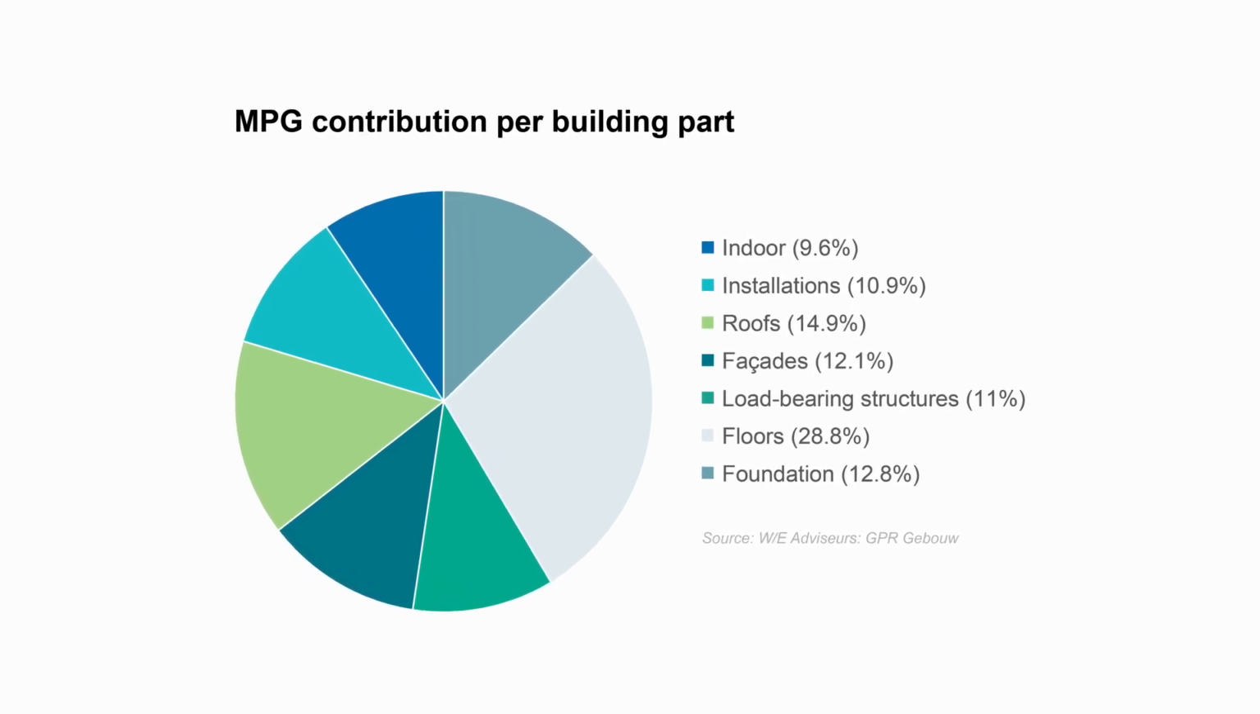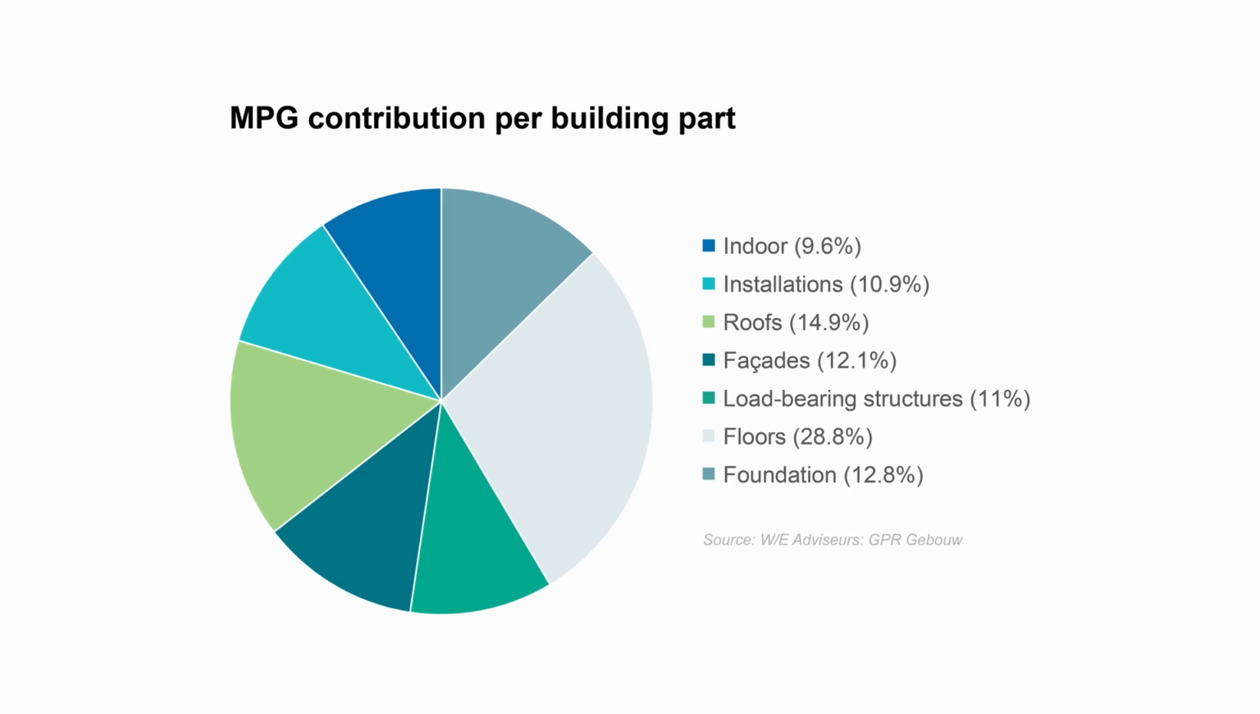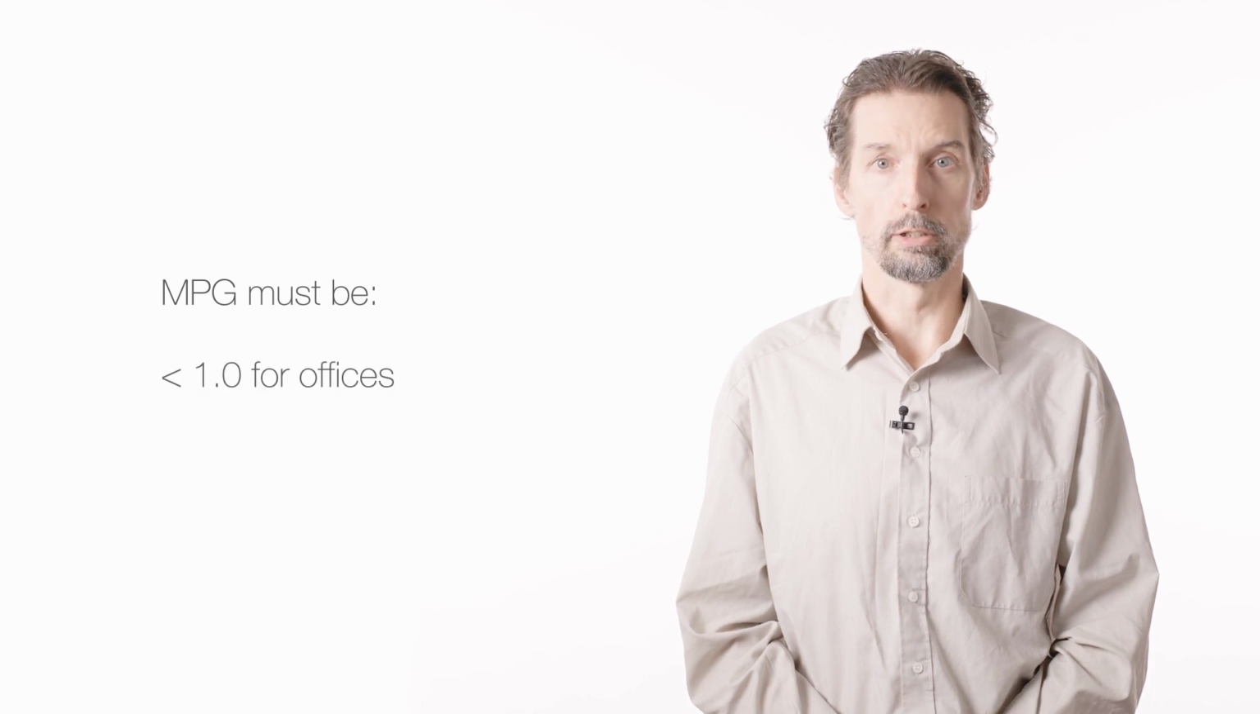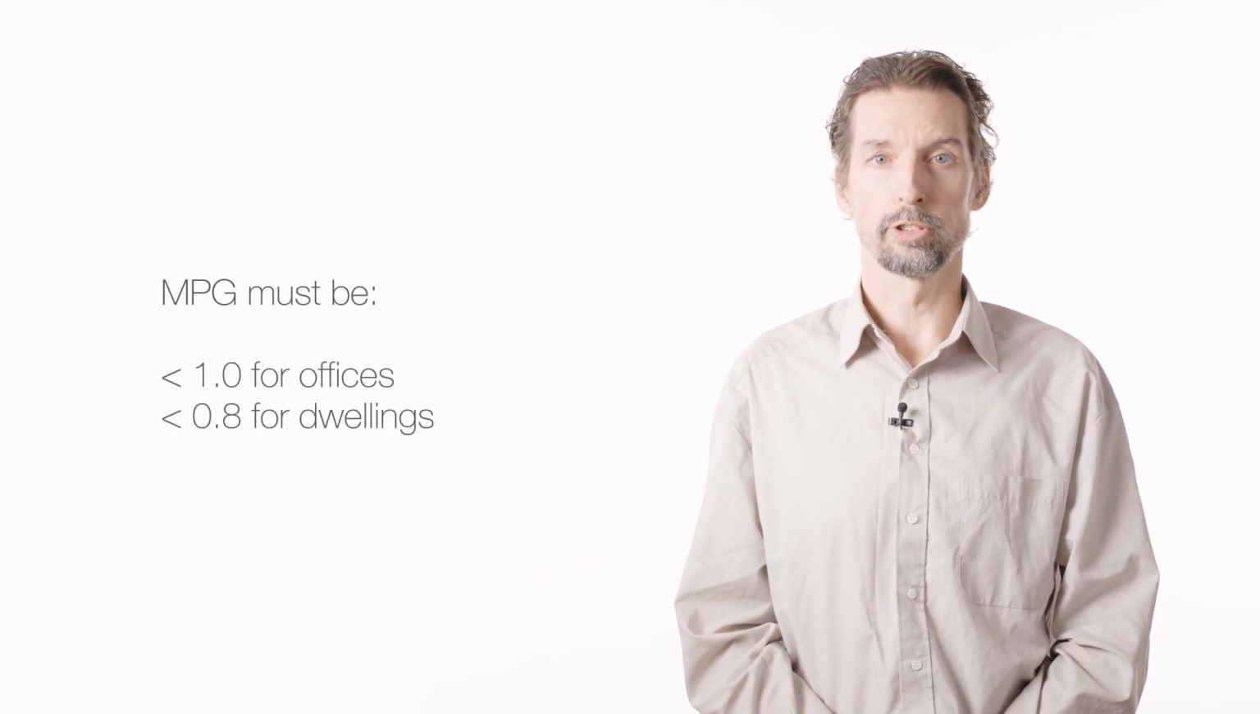In the Dutch building legislation, it is required to make an MPG calculation when applying for a building permit for dwellings or for small offices. To meet the requirements for a building permit, the MPG must be lower than a maximum value of 1.0 for offices and 0.8 for dwellings.